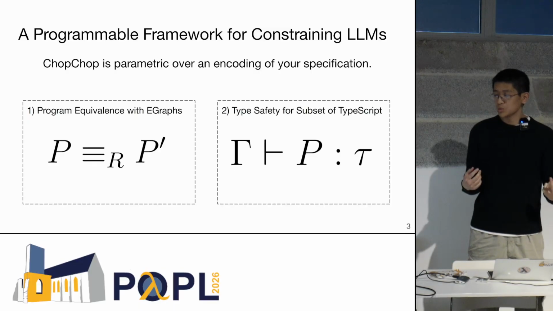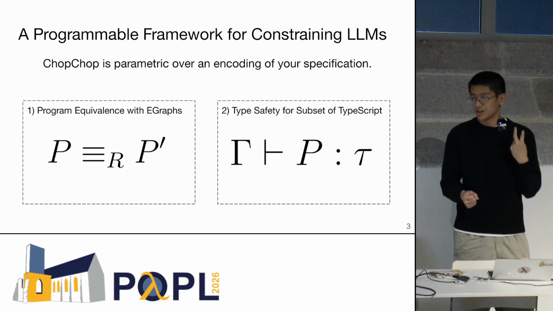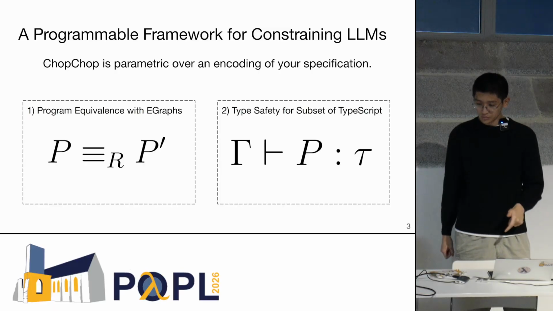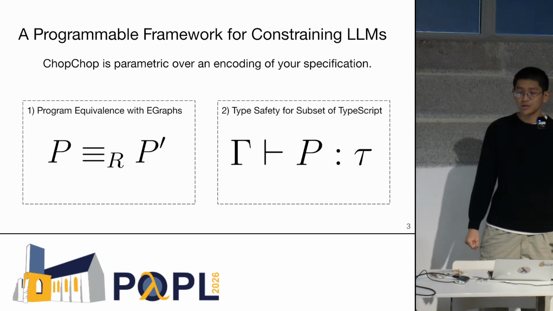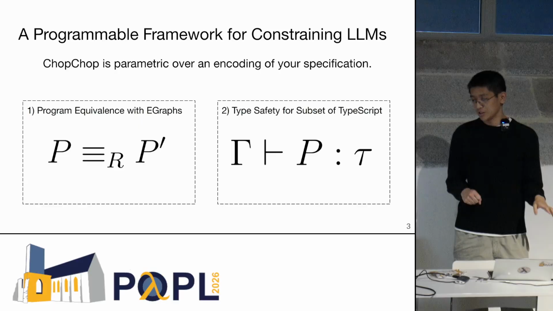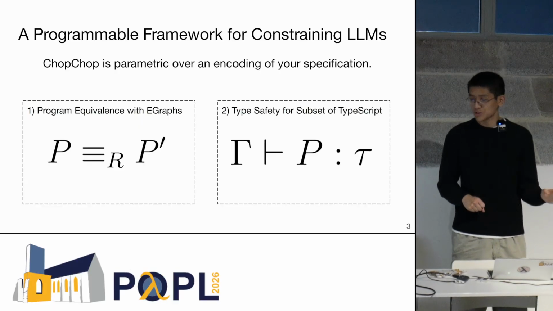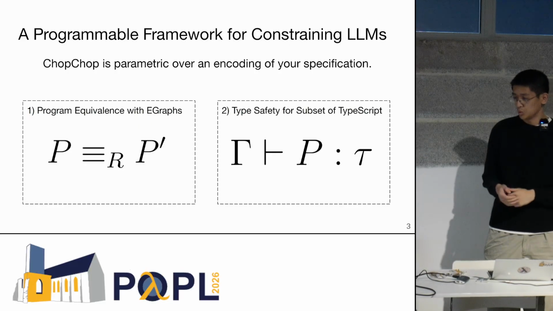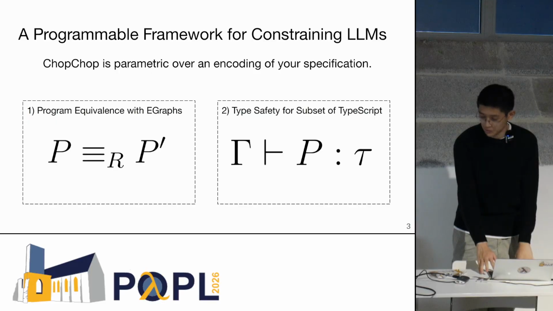And so for this paper, we used two different case studies that are specific instantiations of our framework. I'll talk about these later, but the first one is we constrain the LLMs with some kind of equivalence constraint to a reference program using egraphs. And in the second case study, we constrain LLMs with respect to type safety for a subset of TypeScript.